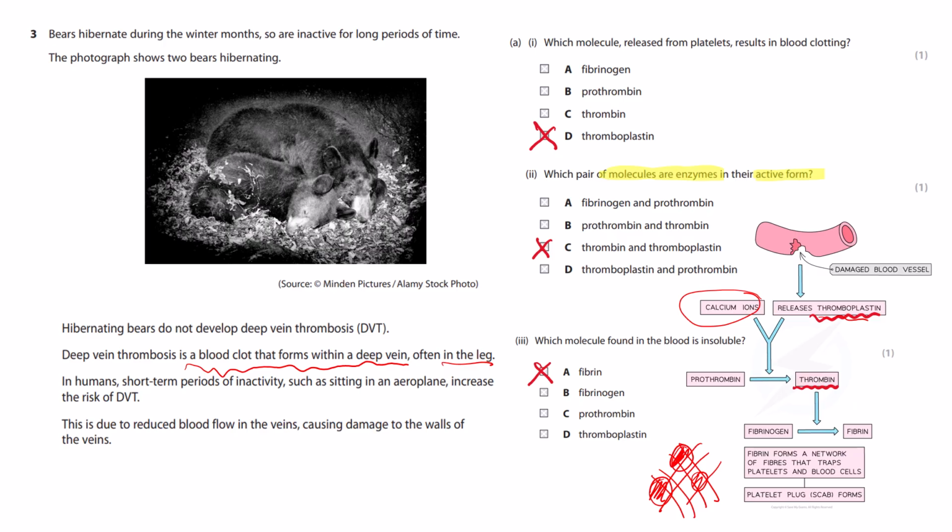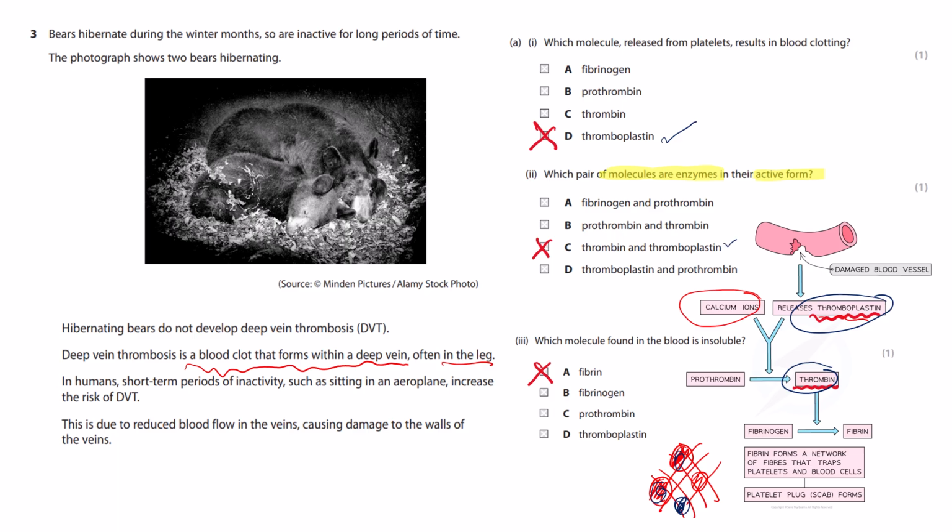And then the platelets will form a scab. So this is our scab, and they're trapped in the fibrin network. Okay, so we said it's thromboplastin. Now, which pair of molecules are enzymes in the active form? Well, they're going to have to be thromboplastin and thrombin. So the answer is C.